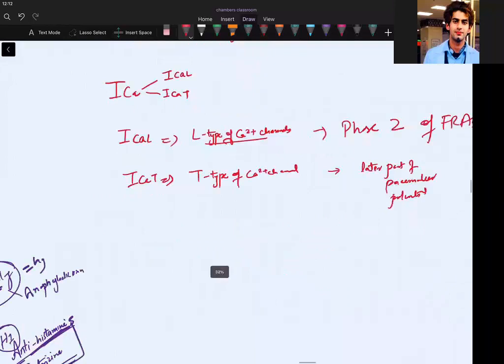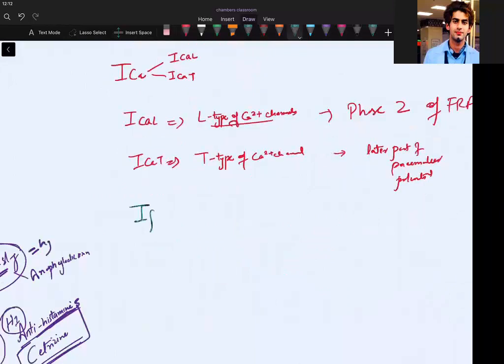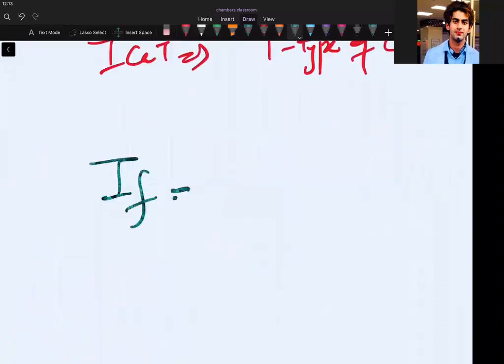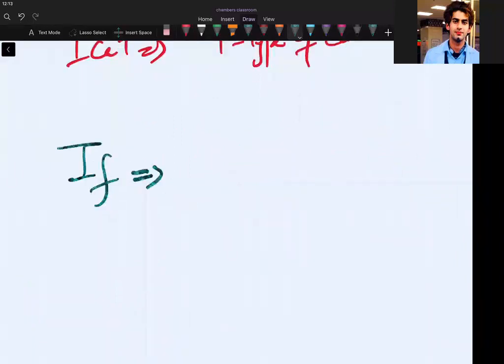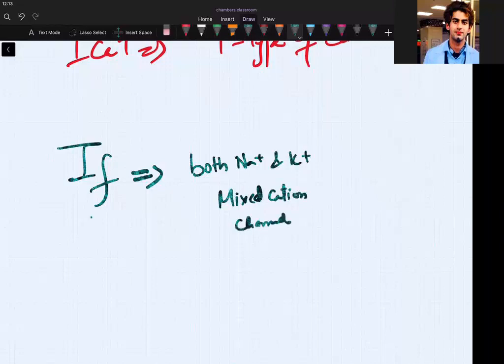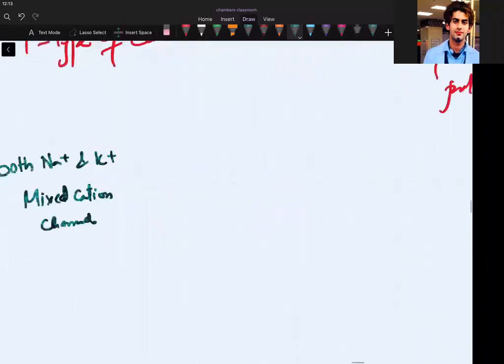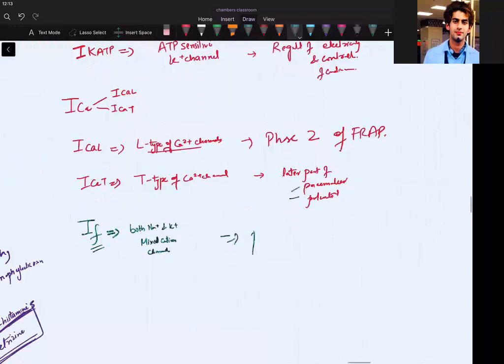Okay, let us take another important channel, that is IF. You should think in the right way. IF, which channel is involved? Both sodium and potassium. It is a common channel, a mixed cation channel. So it is again doing the same thing. It is contributing to the pacemaker potential. Are we clear with this or not?